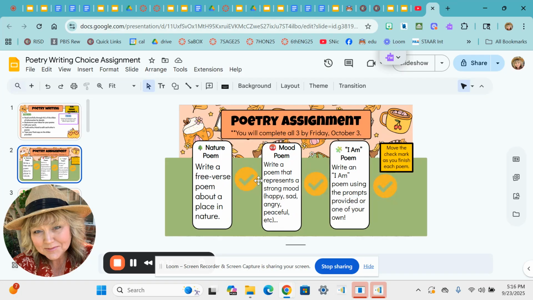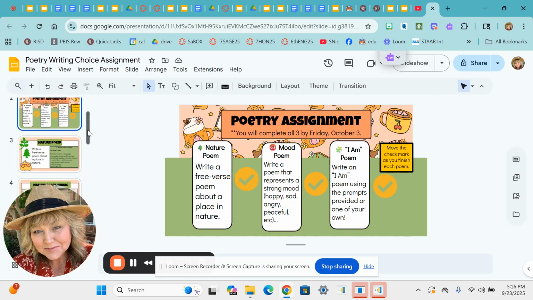Now, the three different types of poems that you will be writing are all three of these: a nature poem, which is a free verse poem about a place in nature; a mood poem, which is a poem that represents a strong mood like happy, sad, angry, peaceful, etc. And also you're going to be writing an I am poem, using the prompts provided or one of your own.